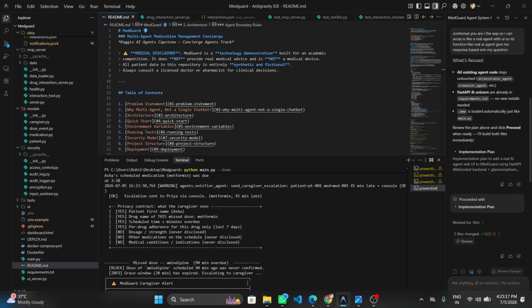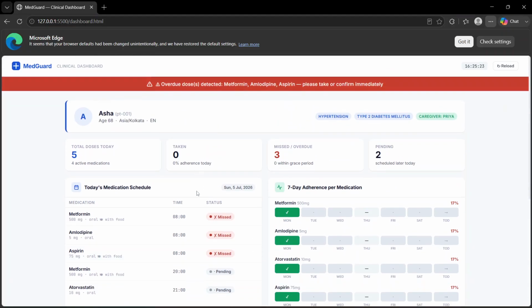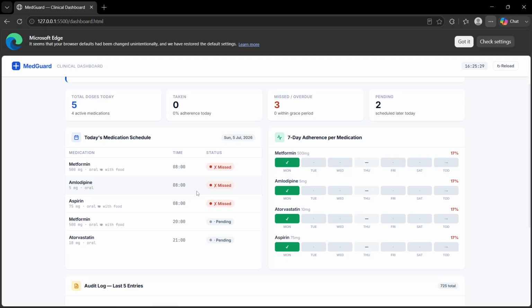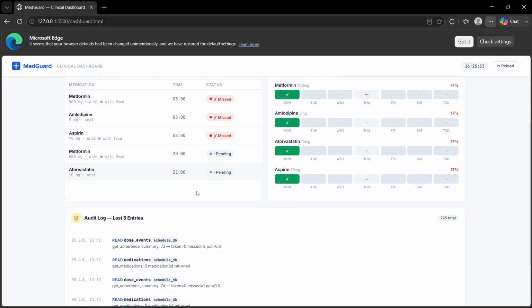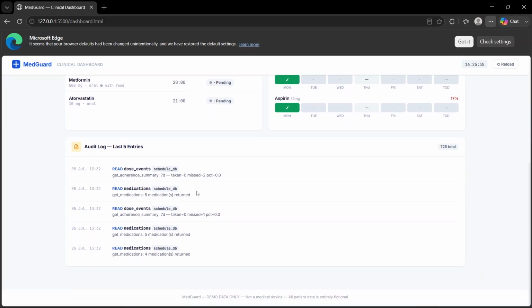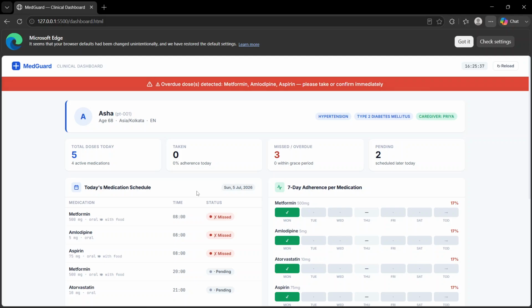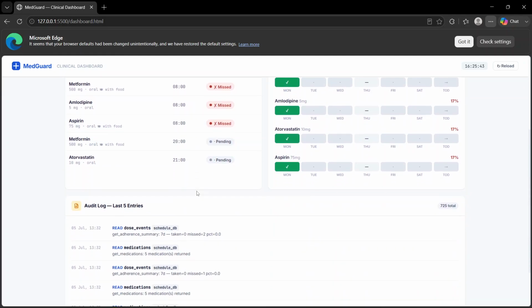MedGuard also ships with a visual dashboard, a single HTML file that can read the patient data and audit log directly. No server needed. You can see Asha's schedule today, each medication with its status, the 7-day adherence chart, dose history per medication, and the audit log section, showing every data access that happened during our demo, which agent read what and exactly when.